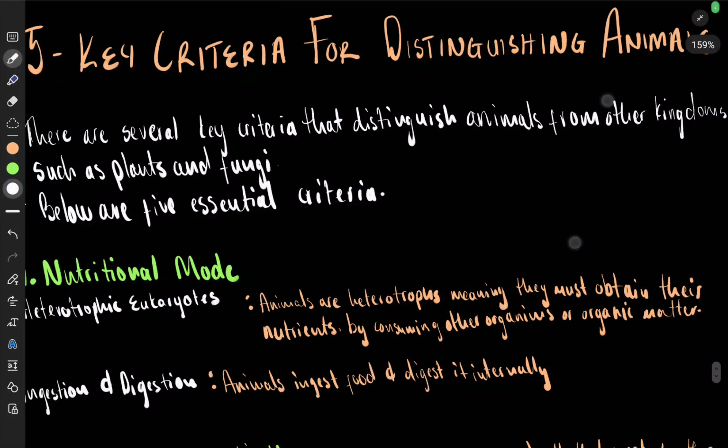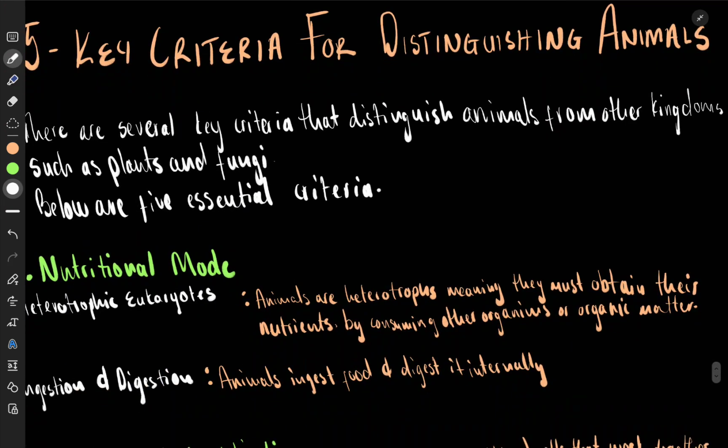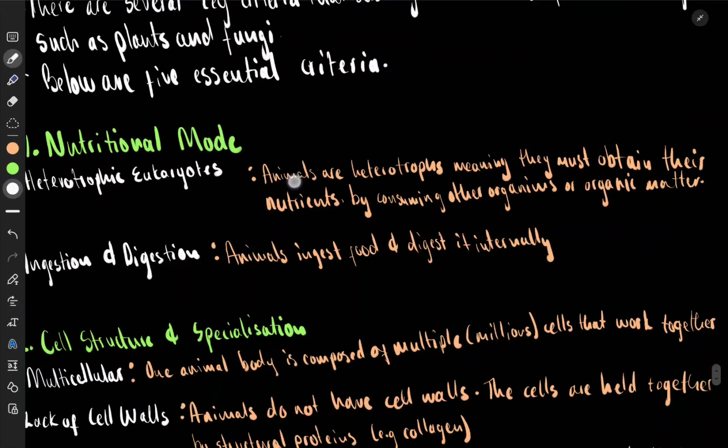So we go through this one. It says we're now focusing on 5 important criteria that we use to separate animals from the other forms of life, right? Here it says that there are several key criteria that distinguish animals from other kingdoms like plants and fungi. Let's see the 5 essential criteria that we're going to use to separate animals from other kingdoms.